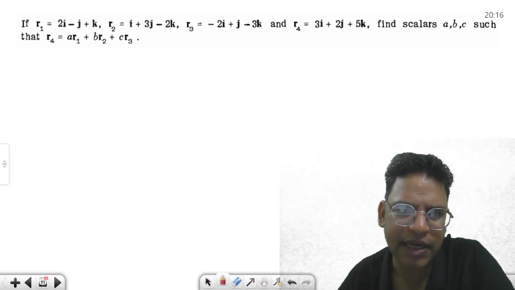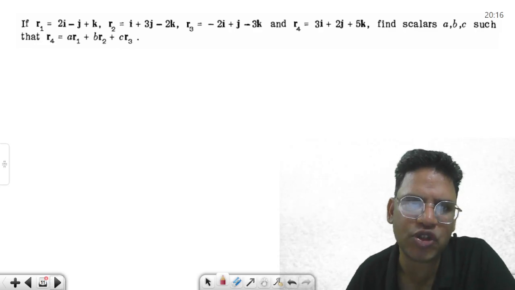This has to do with linear dependence and independence, the most important concept.